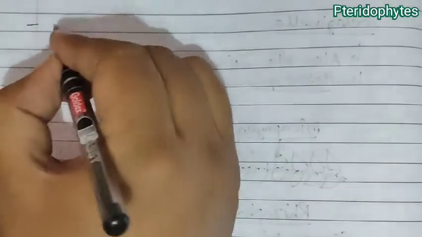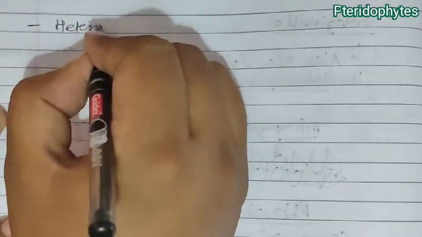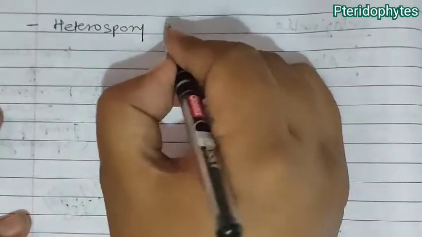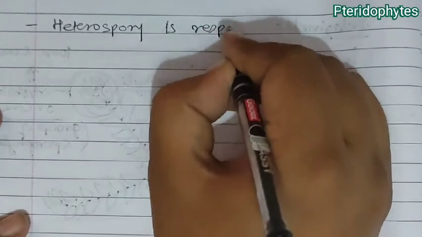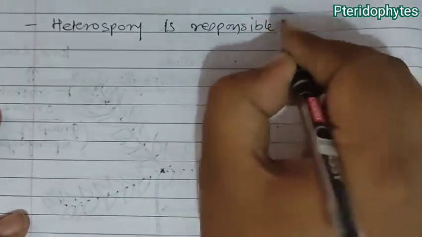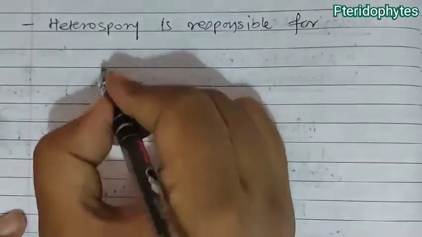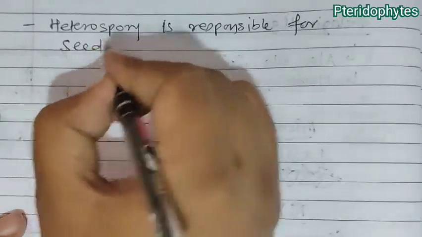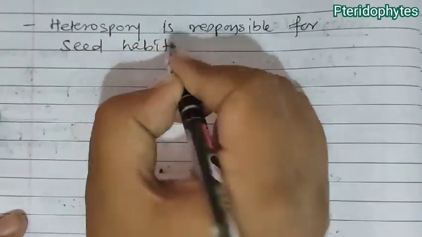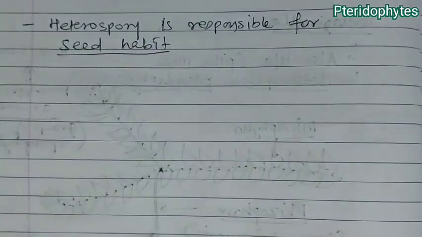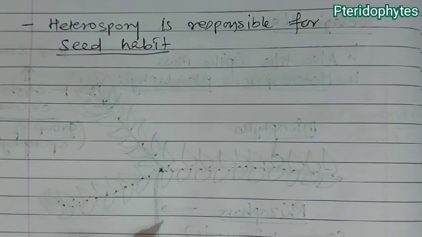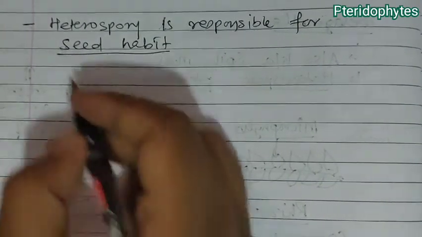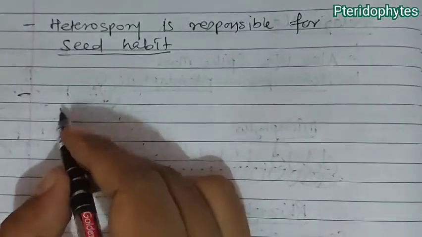It is known that heterospory of Selaginella and Salvinia is responsible for seed habit, and seed habit means the formation of seed in the future, in gymnosperm and angiosperm.